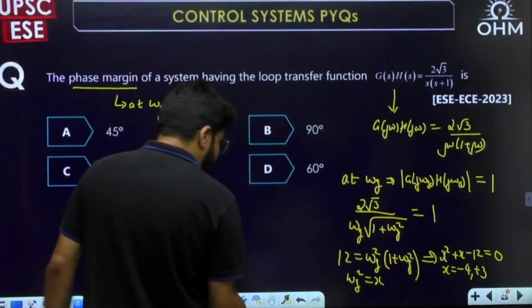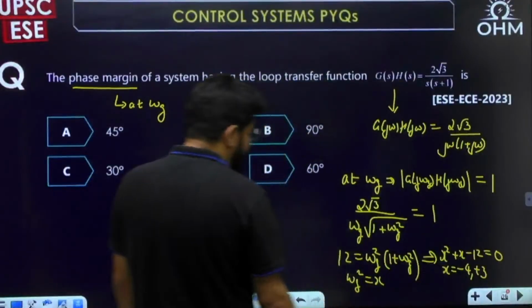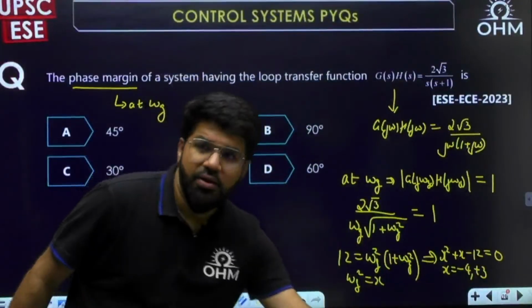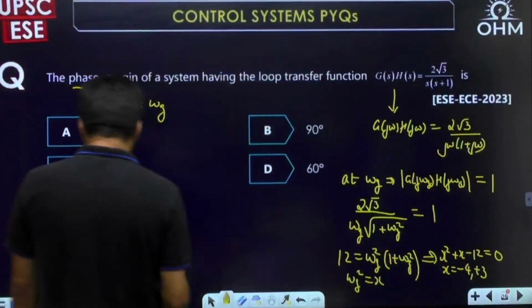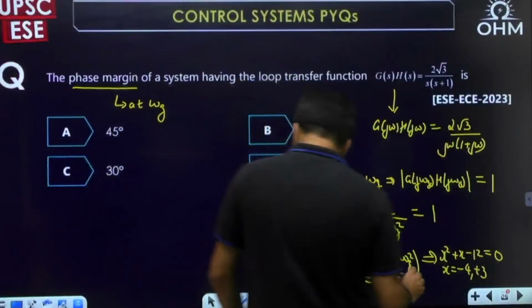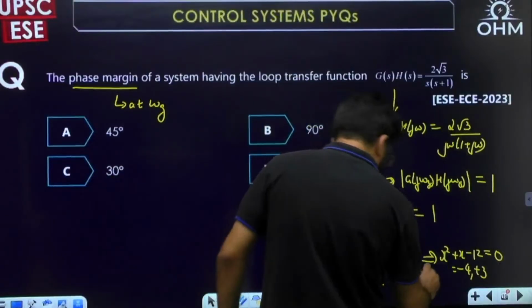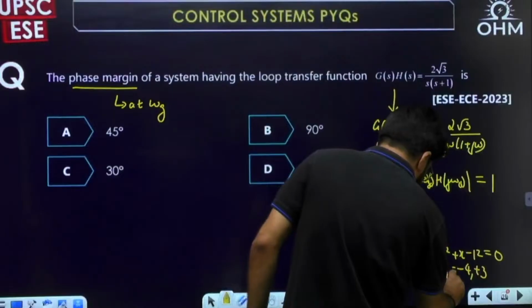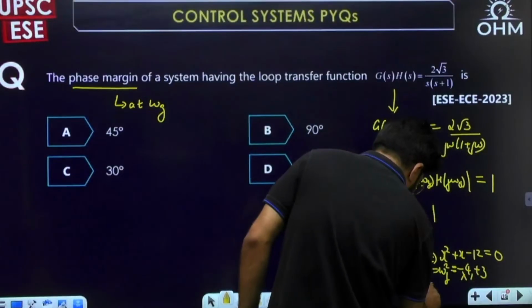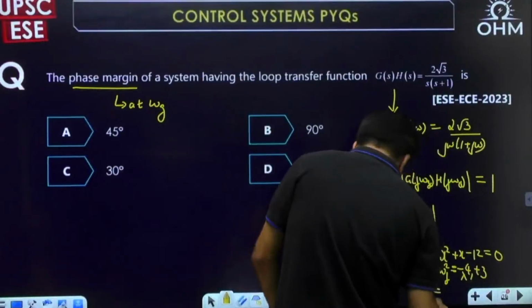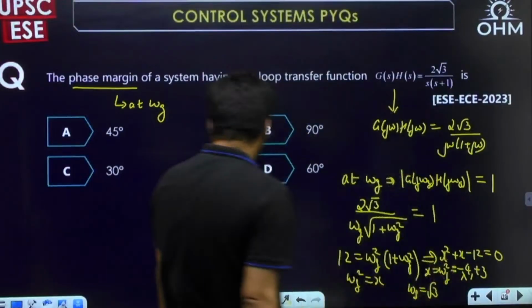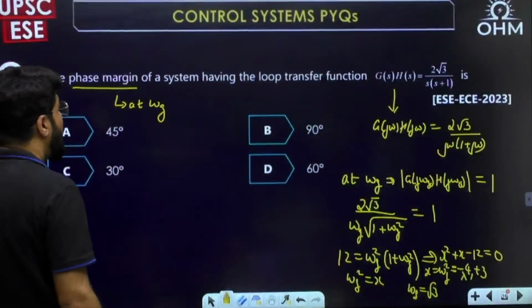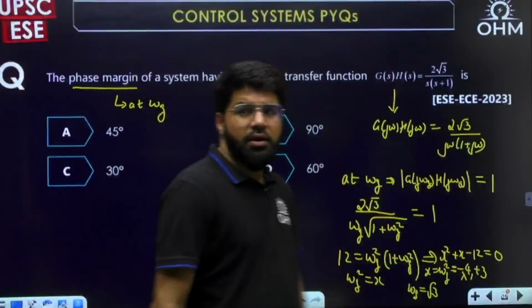But what is the value of x? It is omega g square, which cannot be negative because the gain crossover frequency is a real term. So omega g square is 3. Let me write omega g directly: omega g is root 3. Now, what is the phase margin then?